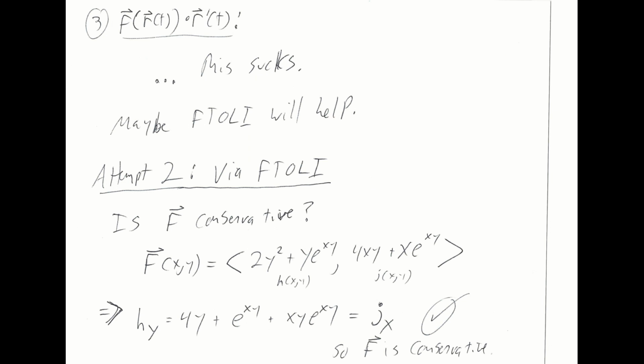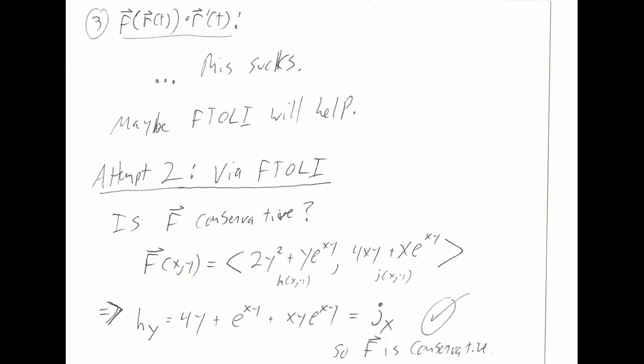I'm looking at a line integral of a vector field, and I've just learned about the fundamental theorem of line integrals, and sometimes it makes line integrals of vector fields a little bit simpler. So I'm going to try to make use of that to turn this ridiculously terrible problem into maybe a less ridiculously terrible problem. So, to make use of the fundamental theorem of line integrals, my vector field has to be conservative. The fundamental theorem of line integrals only applies to gradient vector fields, which is to say conservative vector fields. So is my vector field conservative?